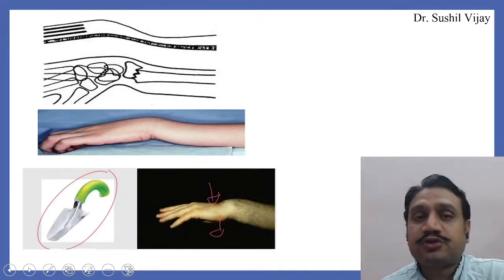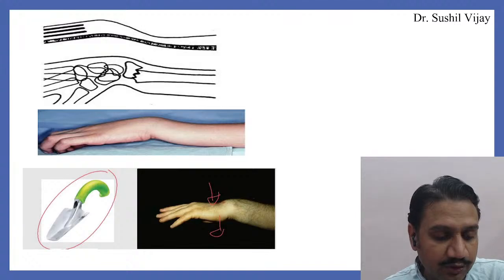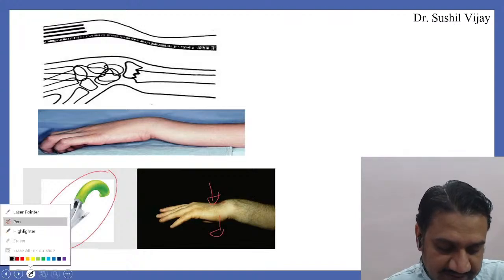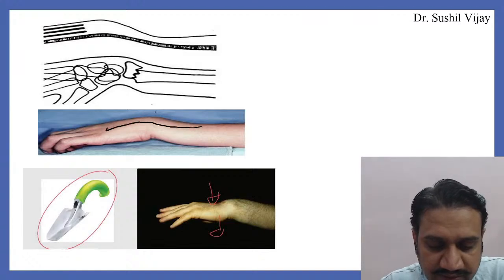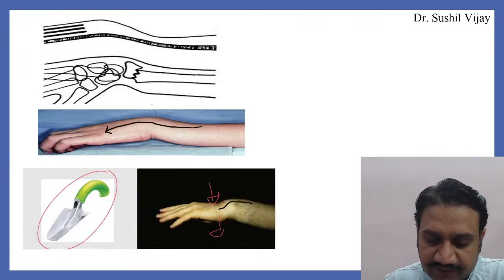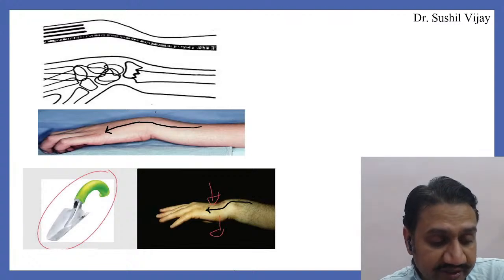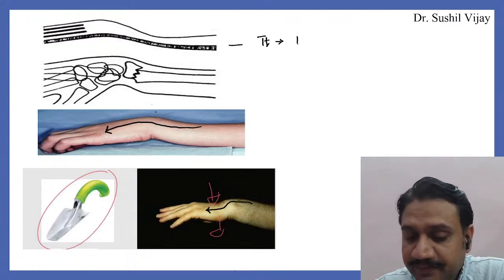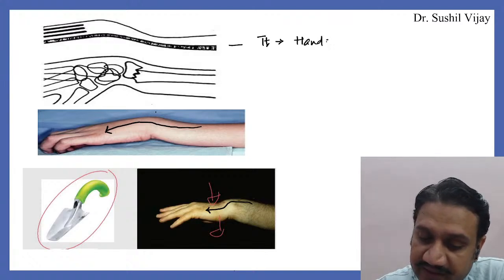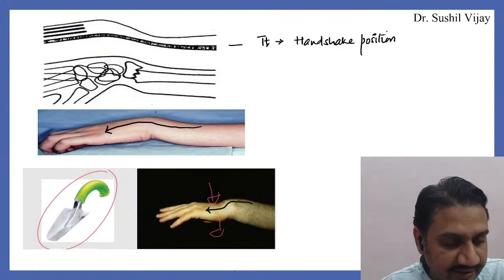Now this is what I was talking about. As Utkarsh has said, let me take it up here only. This is the reason for the dinner fork, and this is the reason for the garden spade. Treatment, yes, as Utkarsh said, when you are giving the plasters, it has to be given in the handshake position. Absolutely correct.